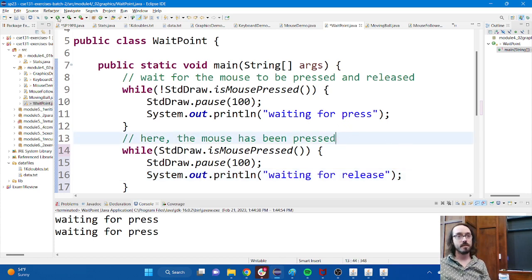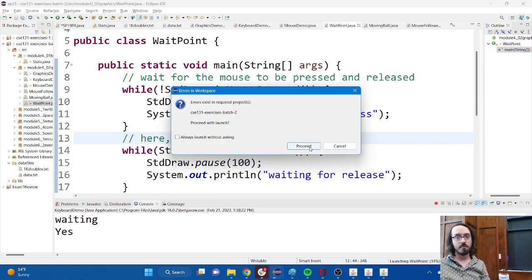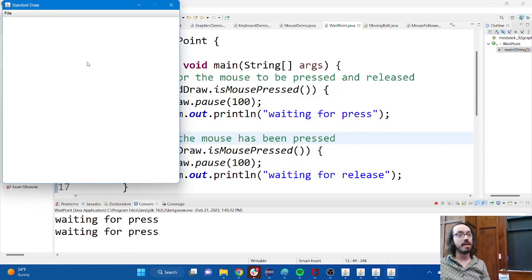All right, I'm going to run this now. It's waiting for me to press the mouse. I am going to click and hold the button. It is now waiting for me to let go of the mouse button. As soon as I do that, that second loop exits, right? And the program is over.